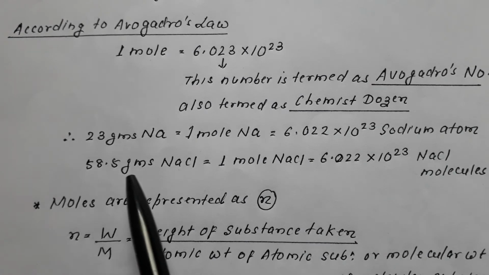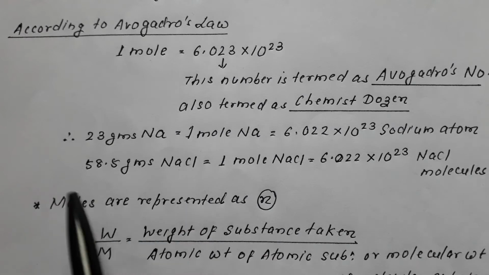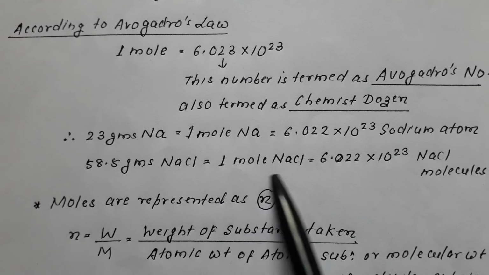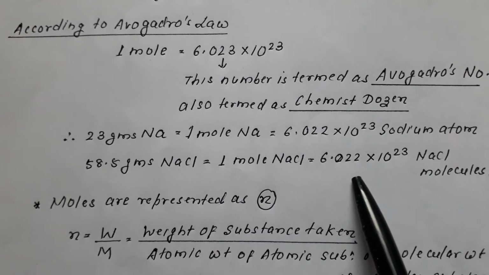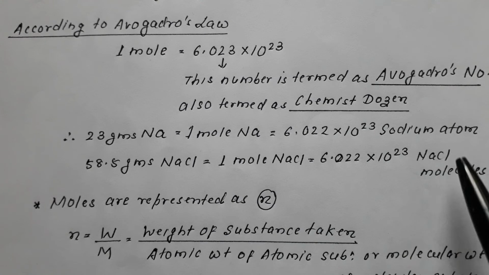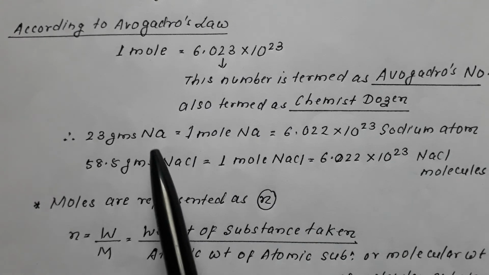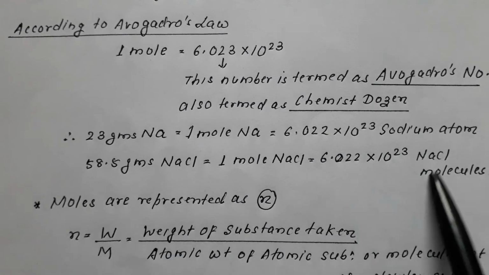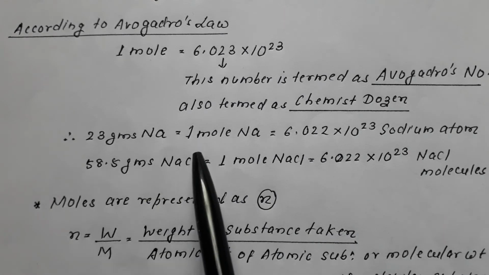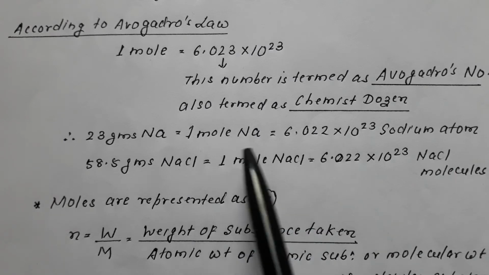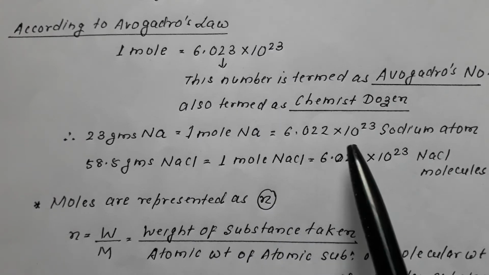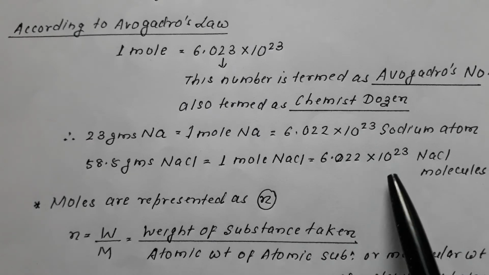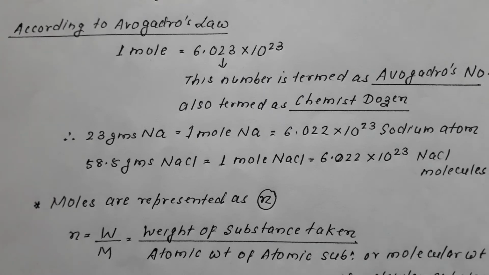Similarly, 58.5 grams of NaCl will be termed as 1 mole of NaCl, and it will contain 6.022 into 10 raised to 23 sodium chloride molecules. So in an atomic substance, these many atoms; in a molecular substance, these many molecules. So 1 mole of sodium will contain 6.022 into 10 raised to 23 sodium atoms, and 1 mole of NaCl will contain 6.022 into 10 raised to 23 sodium chloride molecules.